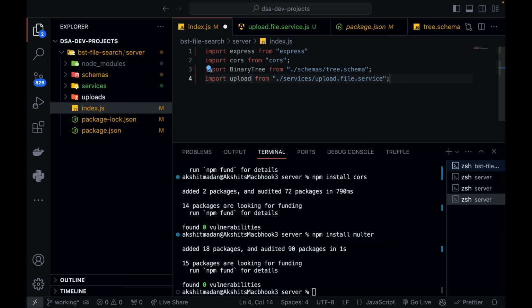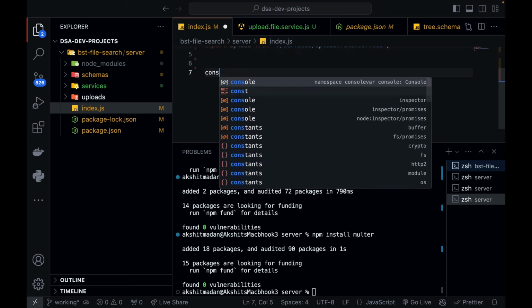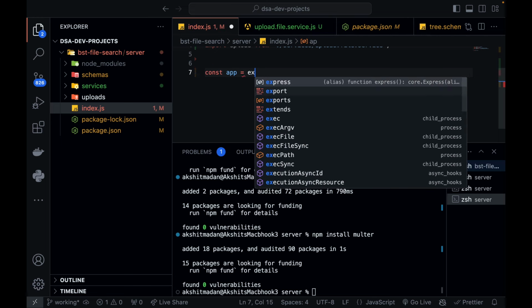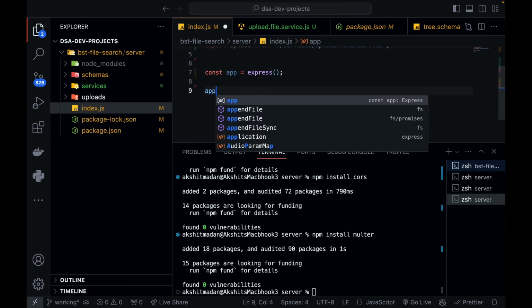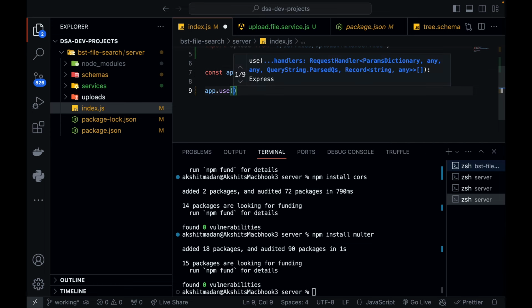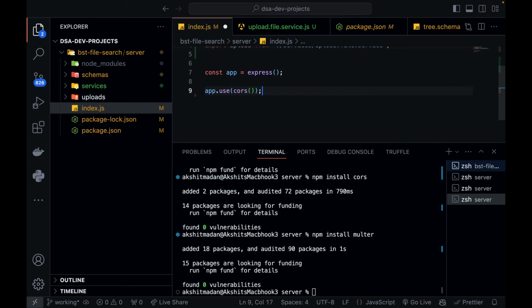Okay, now I need to initialize a variable. So const app, which is nothing but a simple express application. Okay, so I'm now starting to create the server. Now this app should use certain things. One, very important, CORS, so that the CORS error does not come, right?